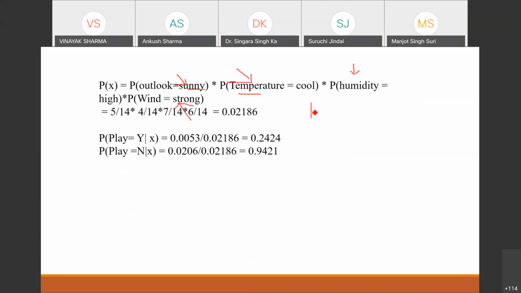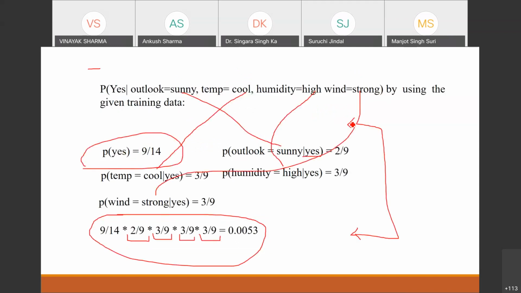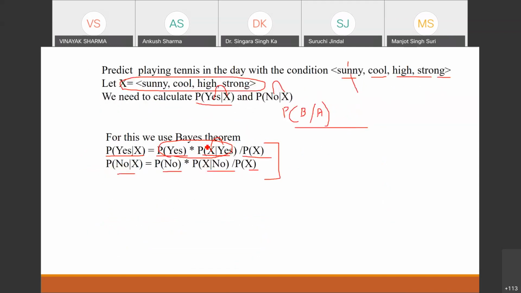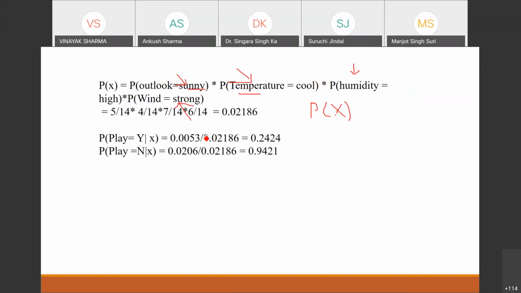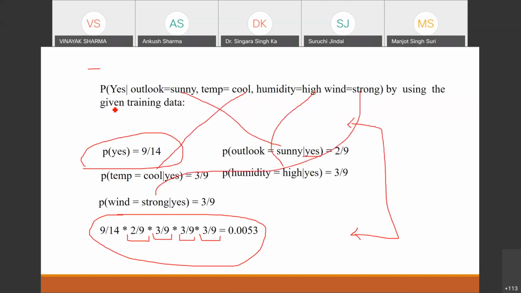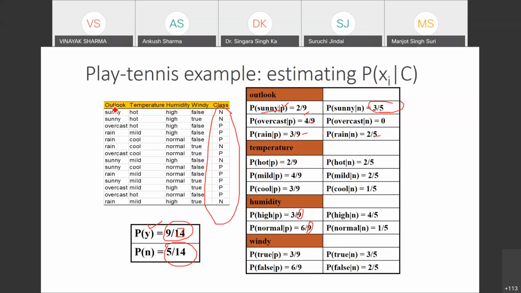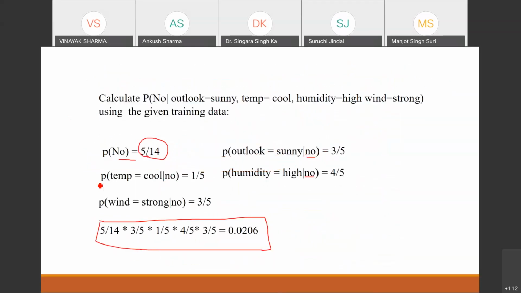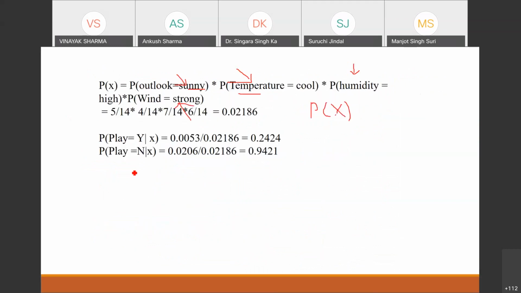You can say this is our probability of X. So we need to divide this multiplied value by this probability of X. And for this you have to find it like this. This probability of outlook equal to sunny: for the sunny we have 5 cases. 1, 2, 3, 4, 5. So probability of sunny is 5 by 14, right?